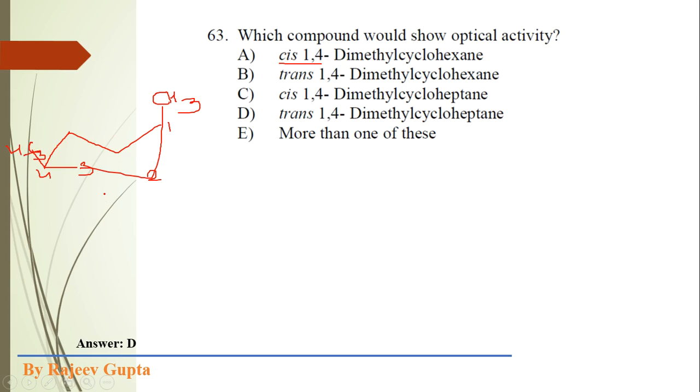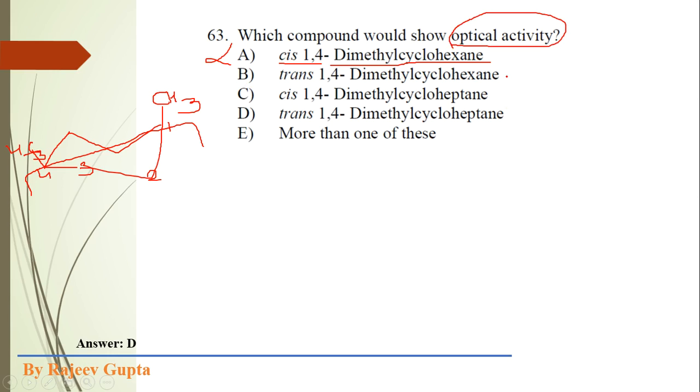Now we have to check the plane of symmetry in this compound, and here you can see this plane of symmetry in this 1,4 disubstituted cyclohexane. So this is an achiral molecule which cannot show optical activity, so we can remove this option, because it is optically inactive, but we have to find the optically active substance.